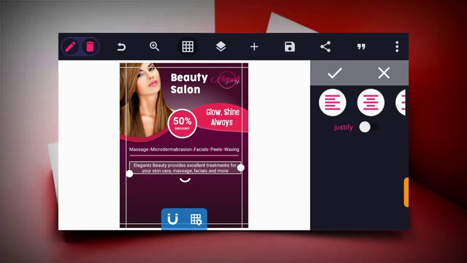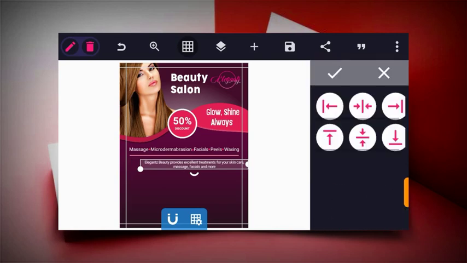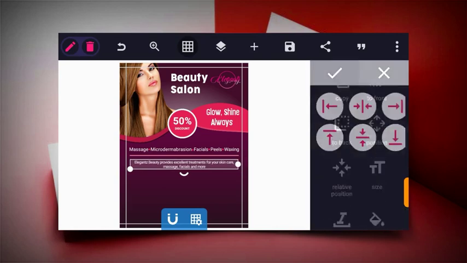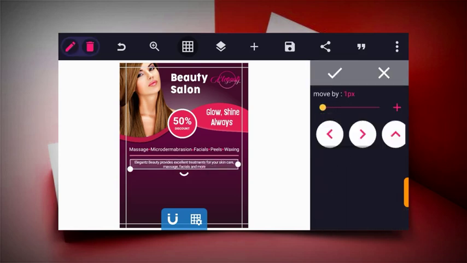So let's make this text smaller than the main service font. So make it smaller, and then align and position at center, and that's right. So let's move this up a bit.